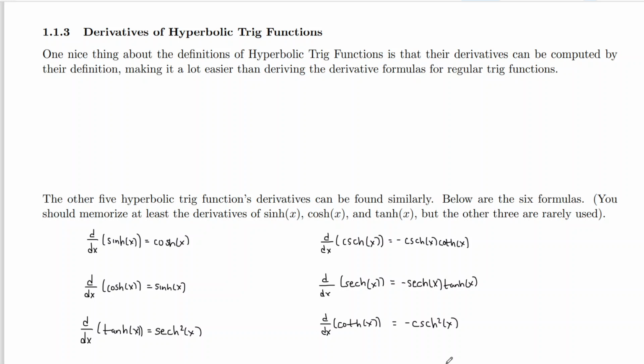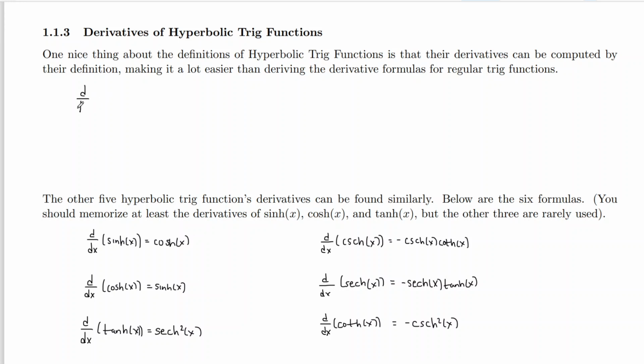If you're peeping below, then you'll notice that I already have all 6 written out for you. I don't want to talk about all 6 of them right now, but I want to go ahead and show you how you can arrive at this one. So the derivative of hyperbolic sine of x equals hyperbolic cosine of x. How can you arrive to that?